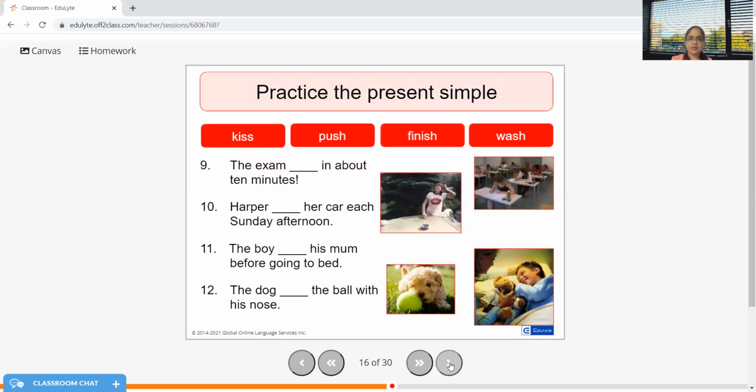Harper washes her car each Sunday afternoon. The boy kisses his mum before going to bed. The dog pushes the ball with his nose. So here all the subjects are singular.